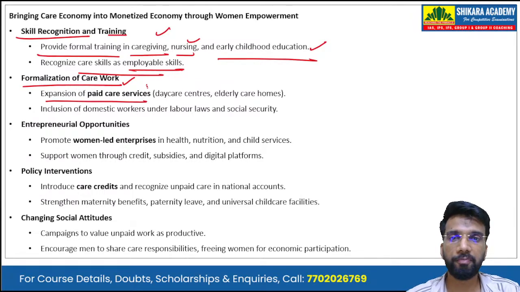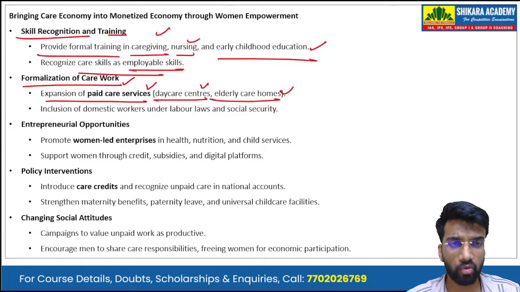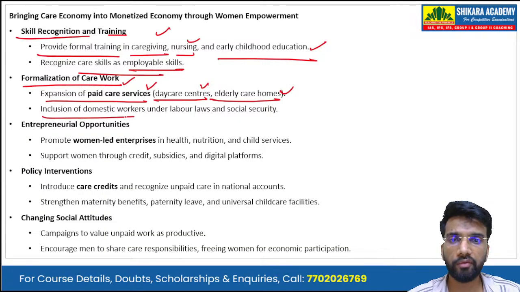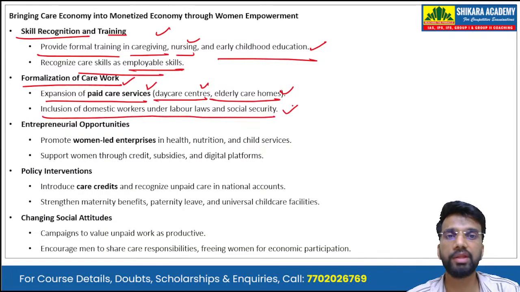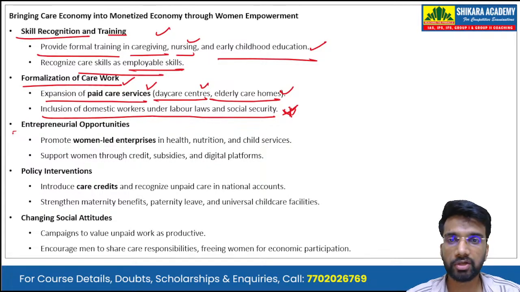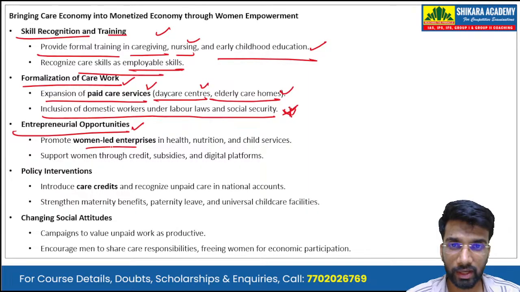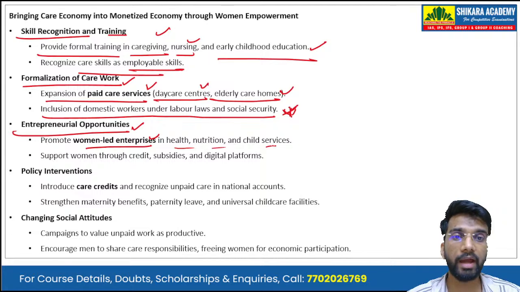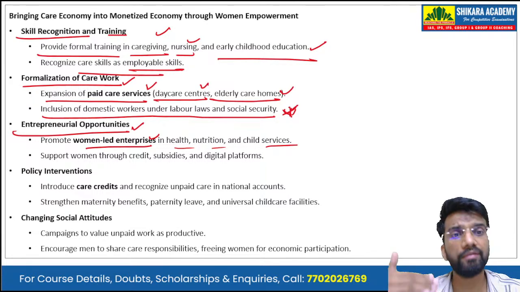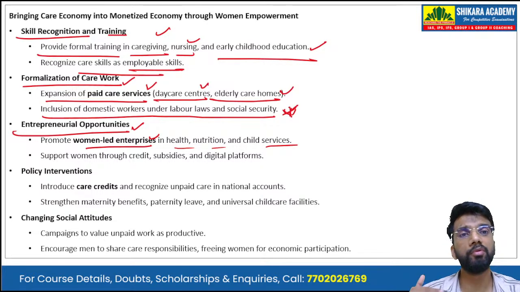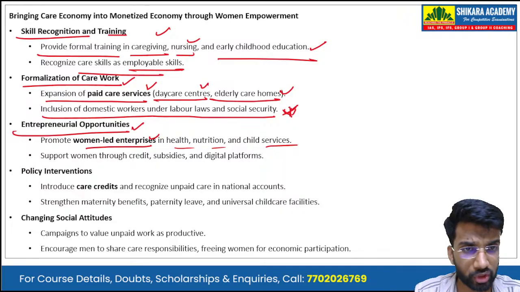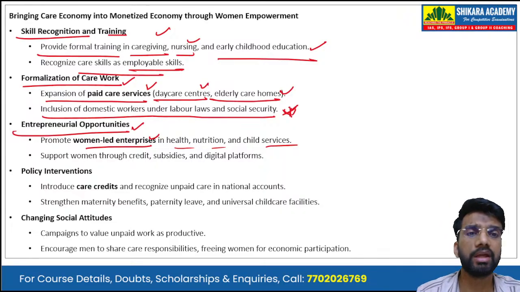Then there is formalization of care work. There should be an expansion of paid care services like daycare centers and elderly care homes, and inclusion of domestic workers under labor laws and social security. Very important. Then there should be entrepreneurial opportunities. We have to promote women-led enterprises in the field of health, nutrition, and child services, or caregiving services also. So women should have entrepreneurship opportunities in the caregiving sector.